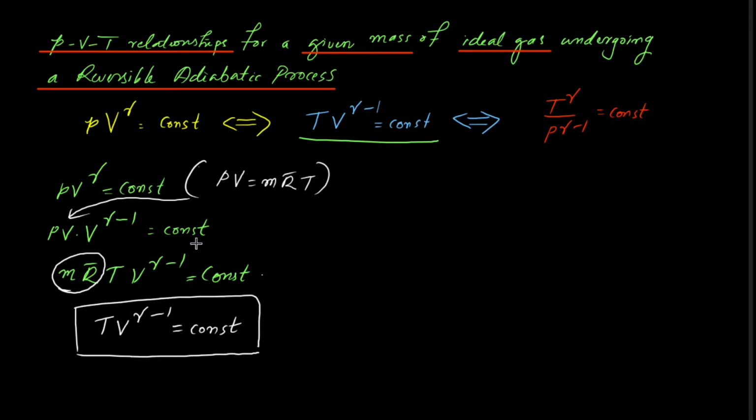Now let us see the second one. This relationship, how can we derive this? Here also we will start from the same equation. We have PV raised to gamma equal to a constant.